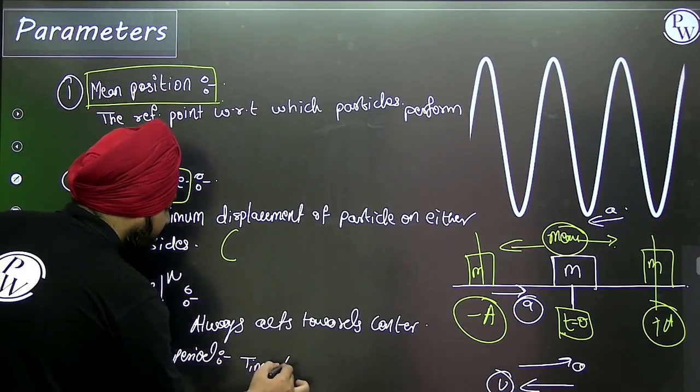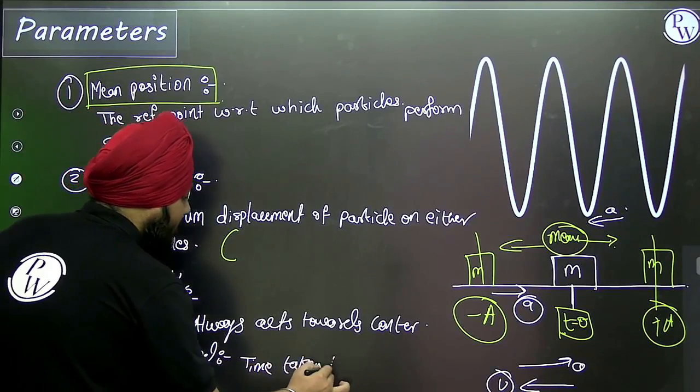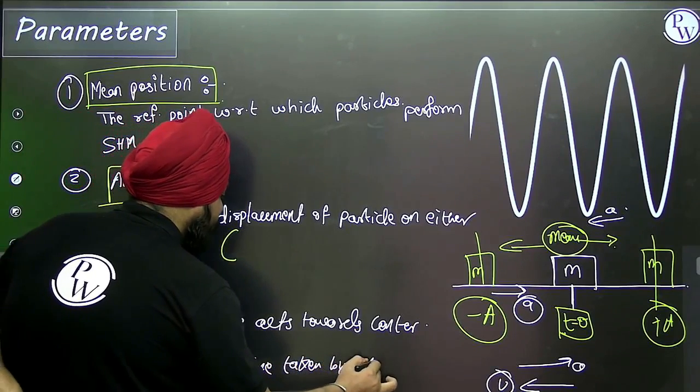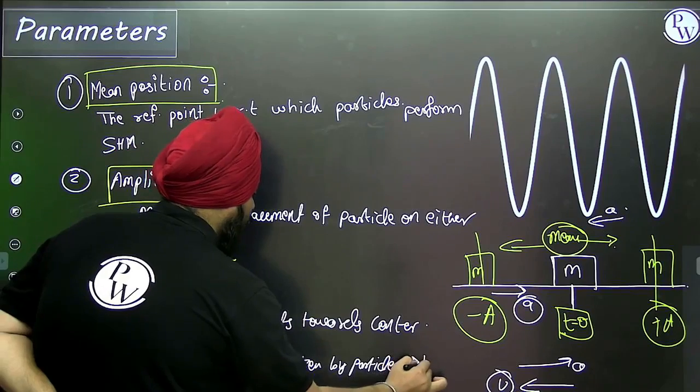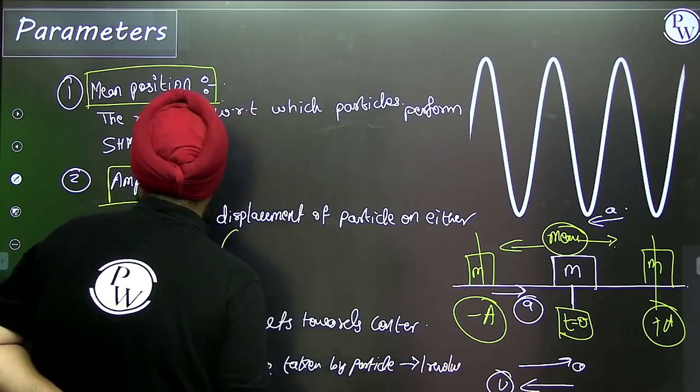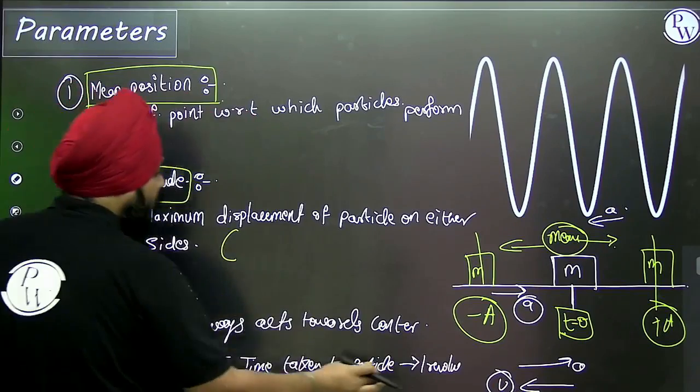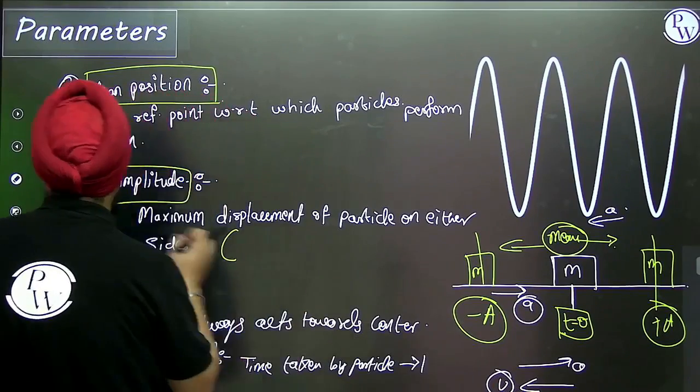Time taken by the particle for one revolution, or in another sense one oscillation, or one round.